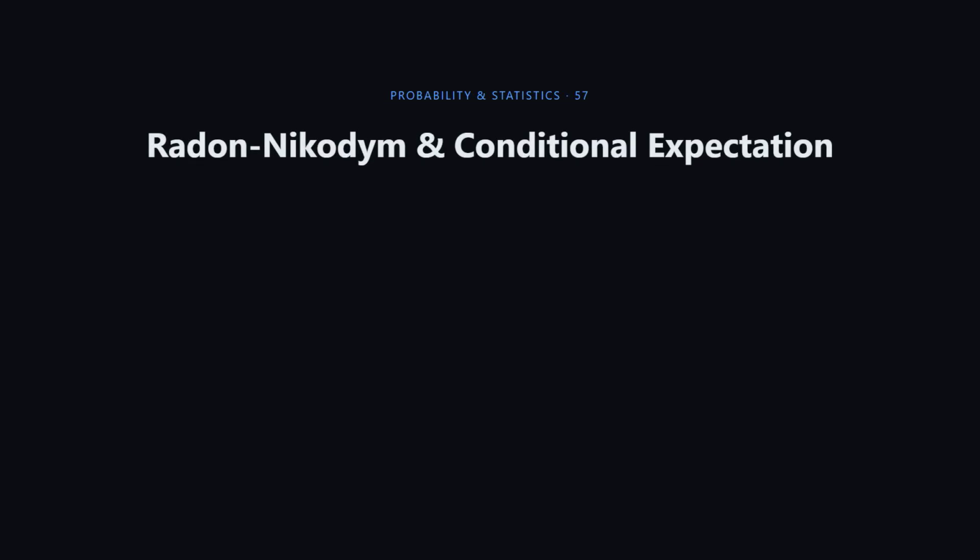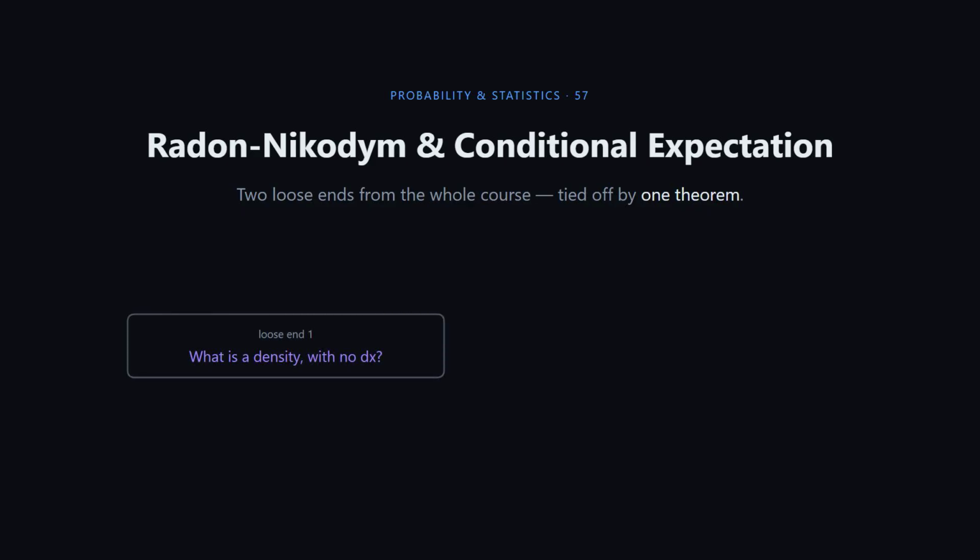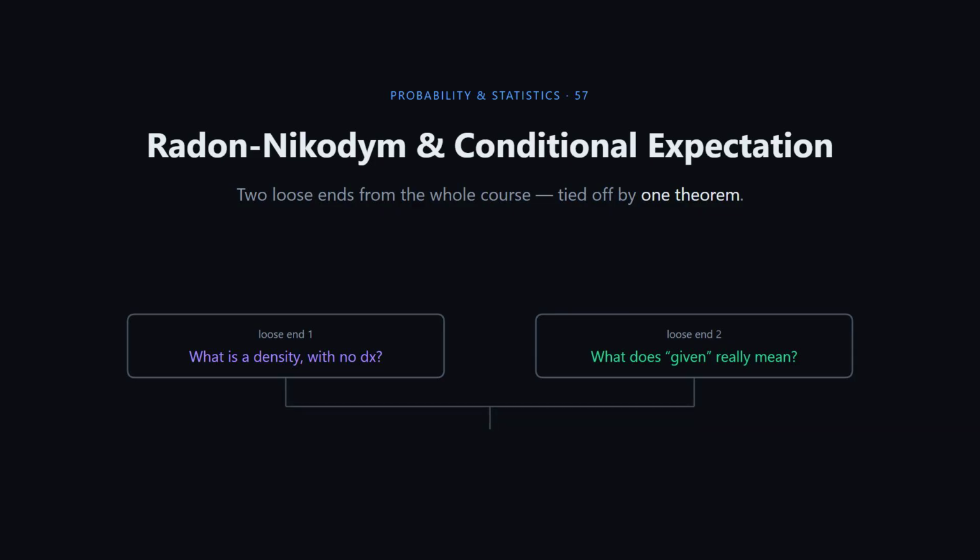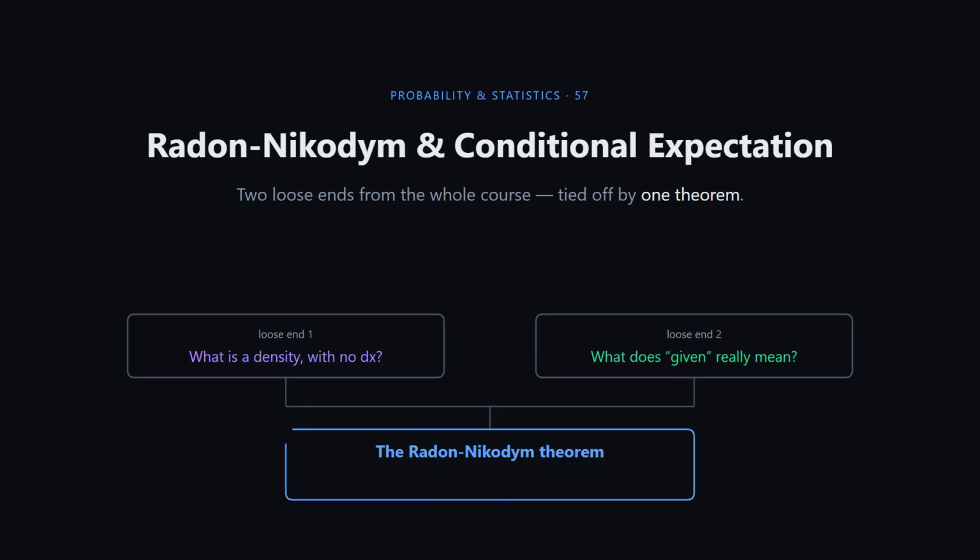Two loose ends have been trailing through this entire course. First, what exactly is a density once there's no dx left to divide by? And second, what does the word "given" actually mean? One theorem answers both, the Radon-Nikodym theorem, and the answer to the second turns out to be pure geometry.